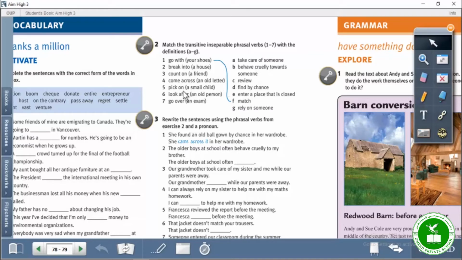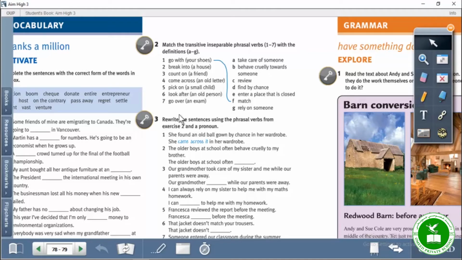Number 5, pick on a small child. Pick on a small child, it means behave cruelly towards someone. Let's pick on. Behave cruelly towards someone. Look after an old person. Look after, it means take care of someone. Take care of someone, it means look after. And the last one, go over an exam, it means review. Review an exam, alright? Before we go to the next part, don't forget, memorize these phrasal